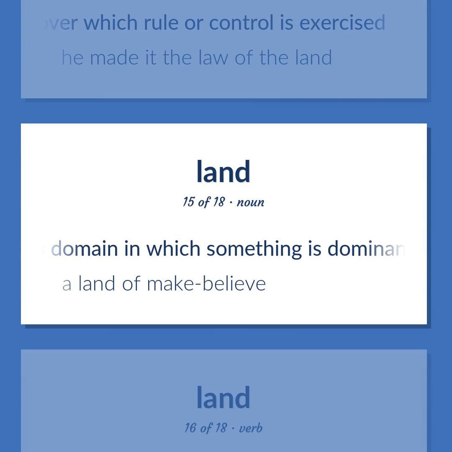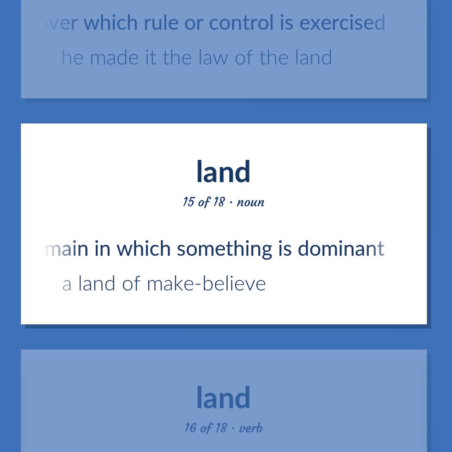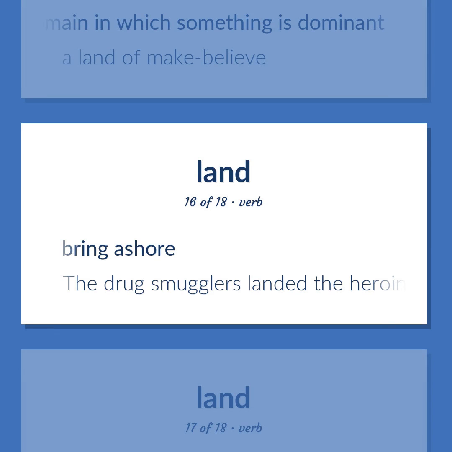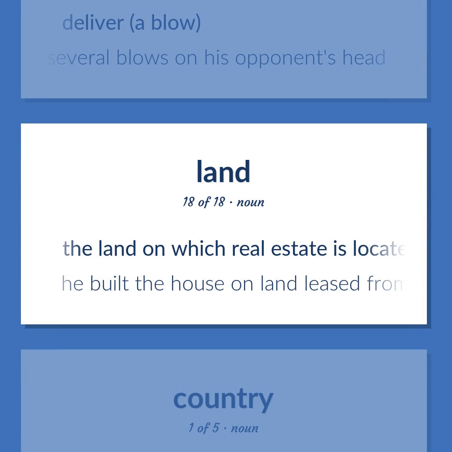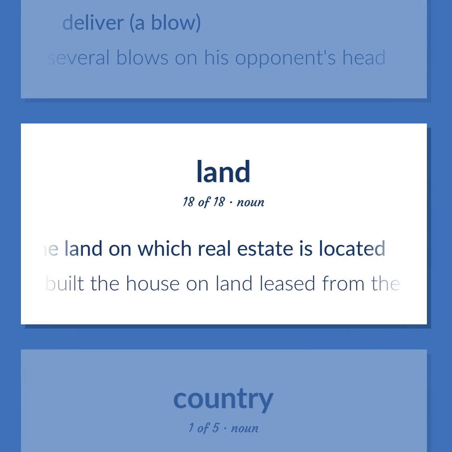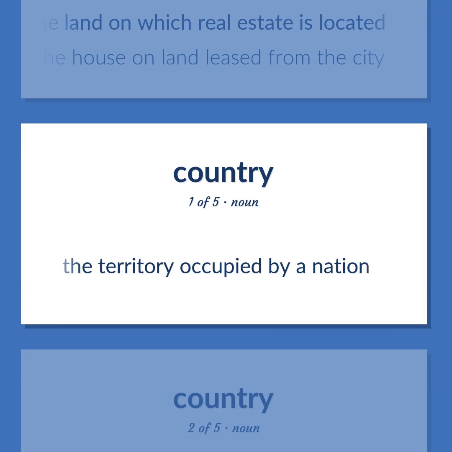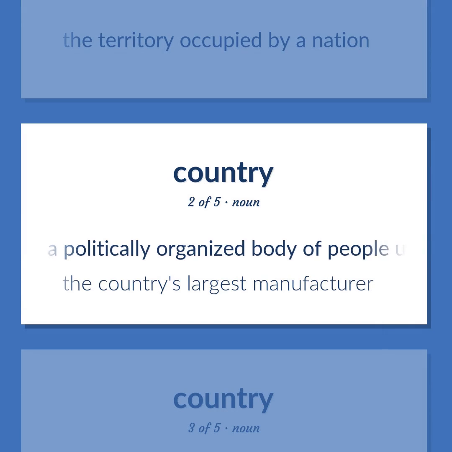A domain in which something is dominant. A land of make-believe. Bring ashore. The drug smugglers landed the heroin on the beach of the island. Deliver a blow. He landed several blows on his opponent's head. The land on which real estate is located. He built the house on land leased from the city. The territory occupied by a nation. A politically organized body of people under a single government.